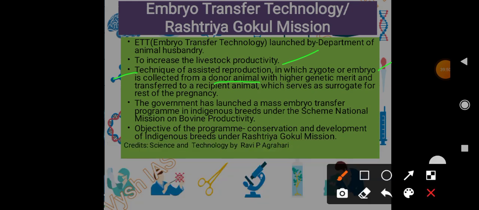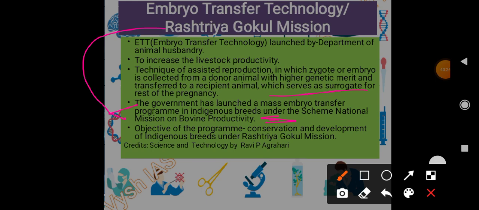Some cow whose genetic material is superior, we will use that. So the embryo of her is taken and transferred to a recipient animal, and this recipient animal acts as the surrogate for the rest of the pregnancy. The government has launched a mass embryo transfer program in indigenous breeds. So with embryo transfer, especially remember Rashtriya Gokul Mission, it is for the indigenous breeds.